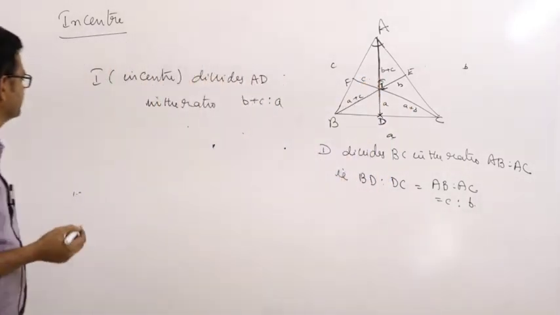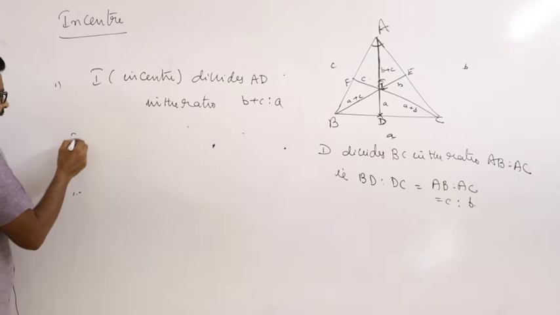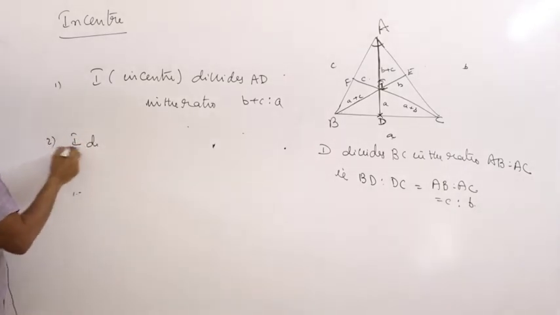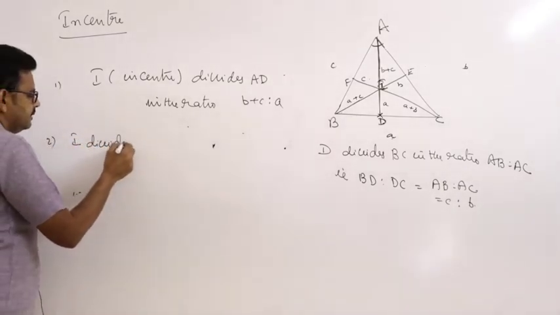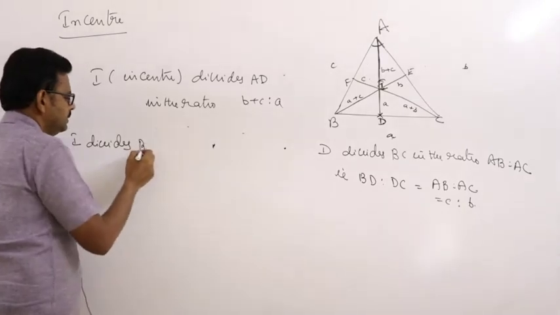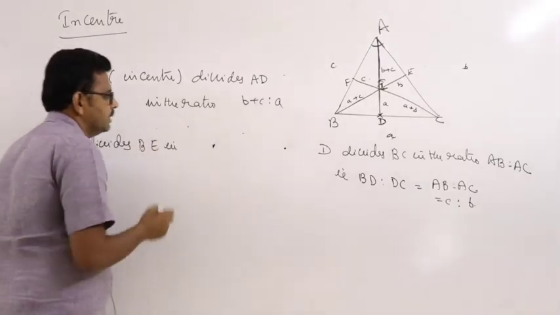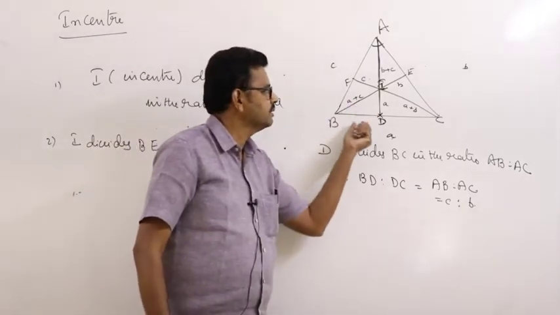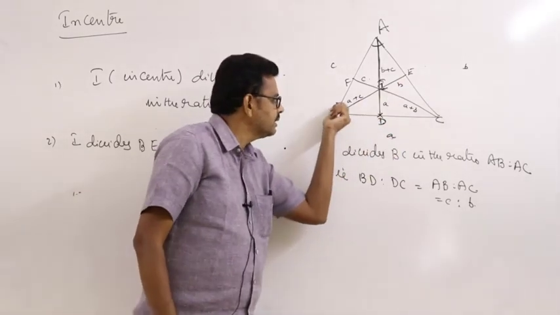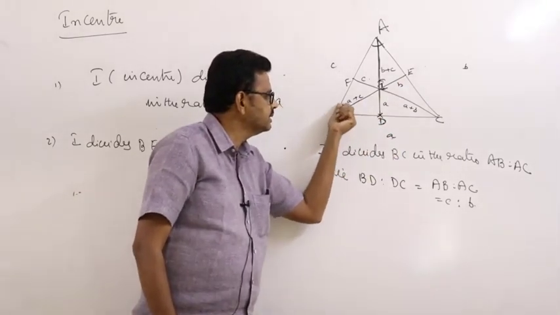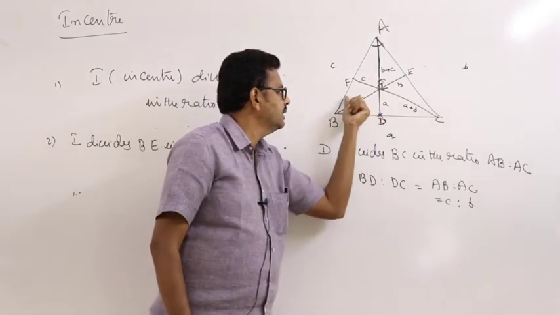So this is one point. I, the incenter, divides BE in the ratio. What is BE? The internal angular bisector. Suppose this is 60 degrees, this is 30 degrees, and this is 30 degrees.